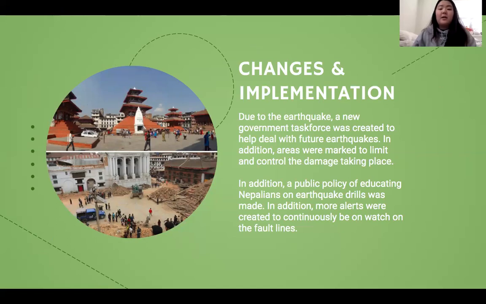Furthermore, a public policy of educating Nepalis on earthquake drills was also made, helping to limit any casualties that could take place if an earthquake were to happen again. In addition, they are more alert, and they have created a continuous system of continuously watching the fault lines in the area.